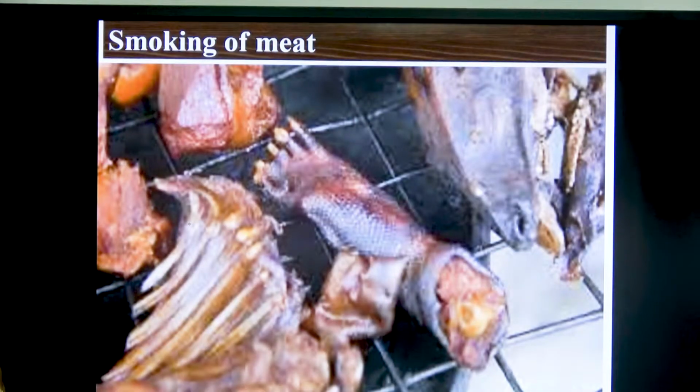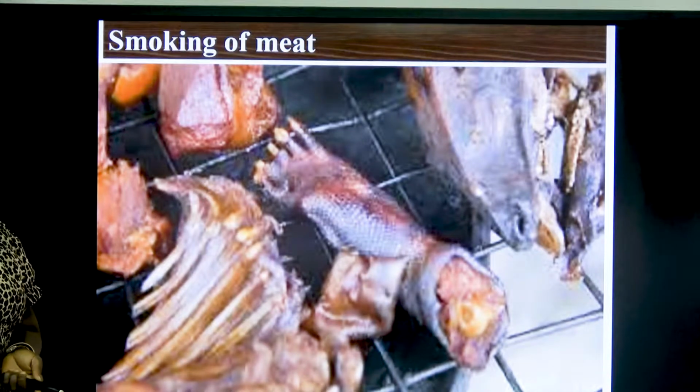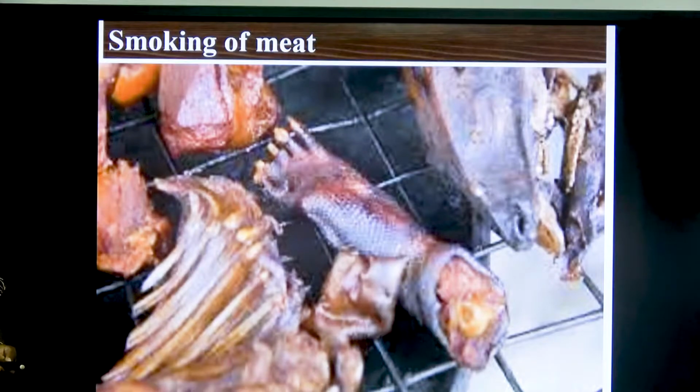We have smoking of meat. After you have slaughtered your maybe cow or goat, you cannot finish the meat that very day. What you do, you place it on top of fire to remove the water content.